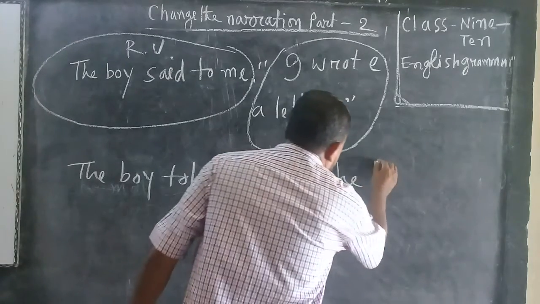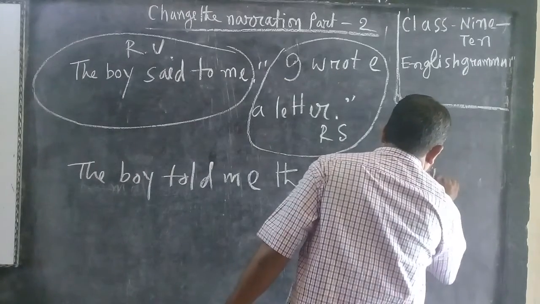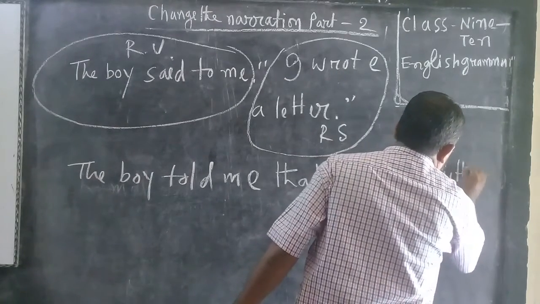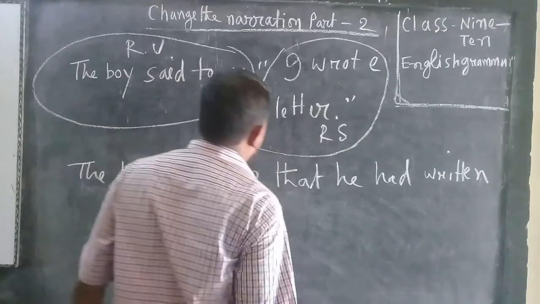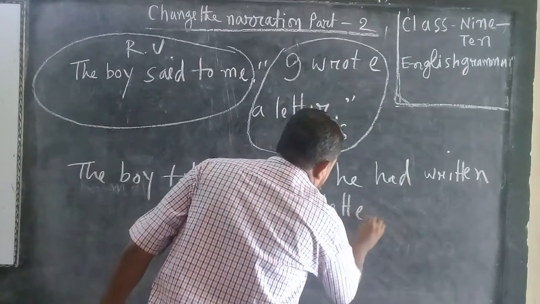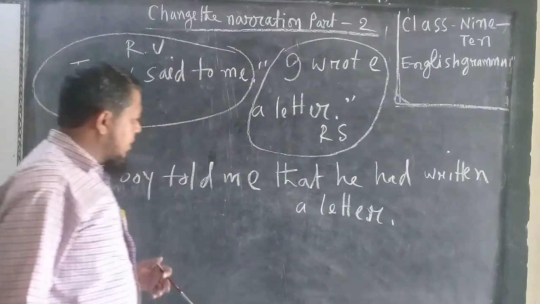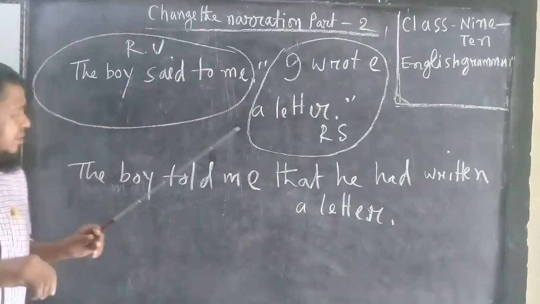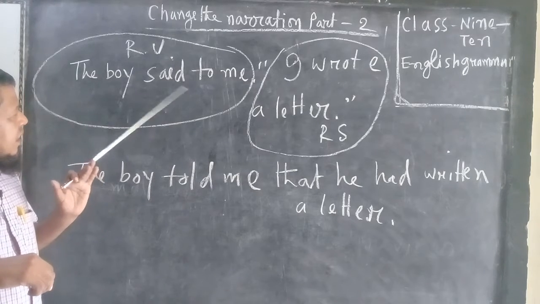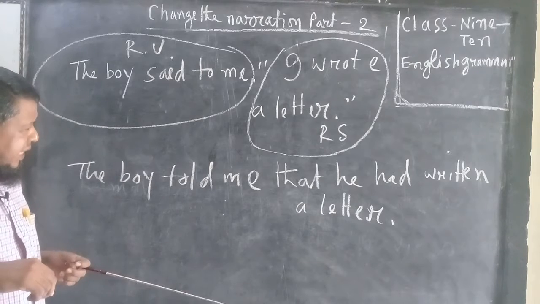So he had written a letter. This is how to change direct narration to indirect narration.